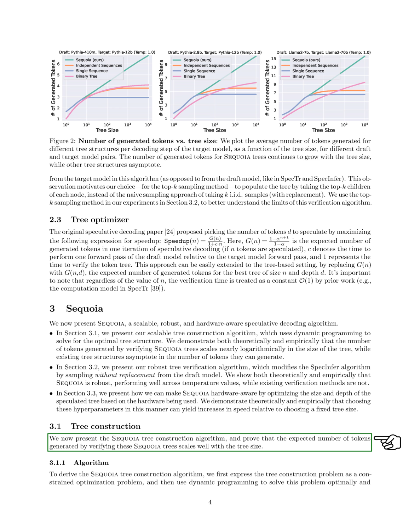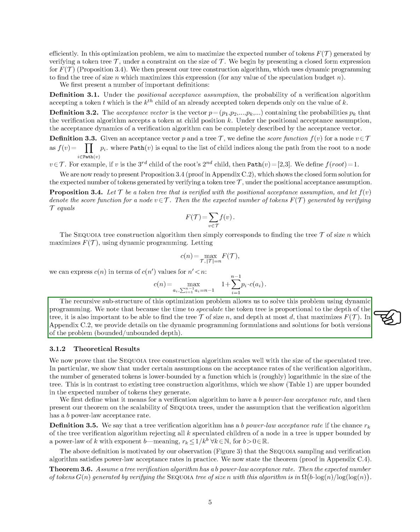This approach not only helps us find the optimal tree size but also allows us to consider trees with a maximum depth, which is crucial for managing the speculation time based on the tree's depth. In summary, SEQUOIA represents a significant step forward in speculative decoding algorithms. It's scalable, robust, and can be optimized for different hardware setups, making it a versatile tool for processing tokens efficiently.